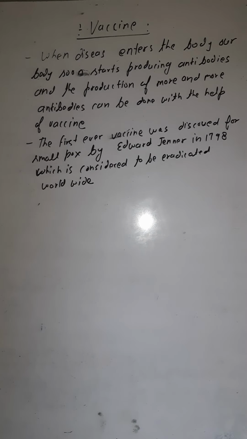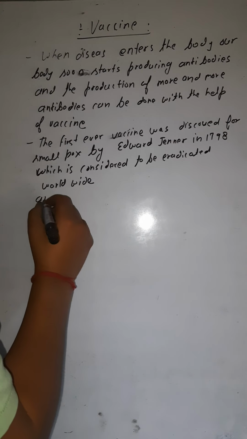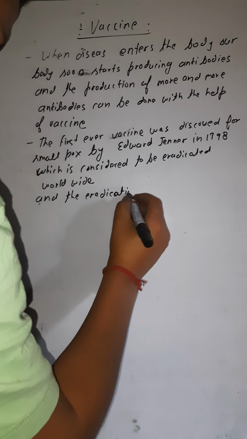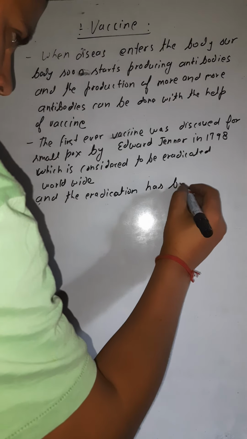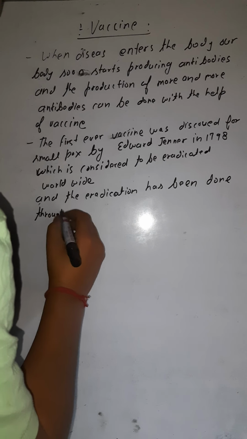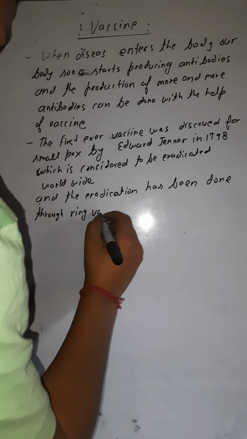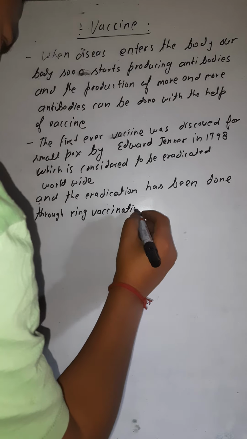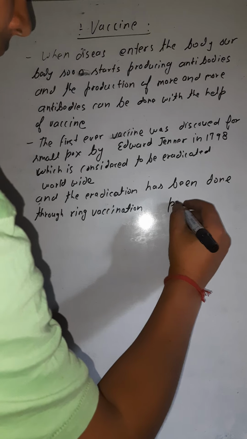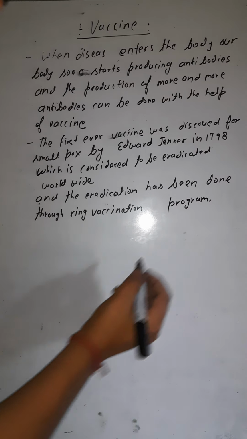How was the eradication of smallpox done? It was done through the ring vaccination program. Here I am writing: the eradication has been done through the ring vaccination program. So what is this ring vaccination program?